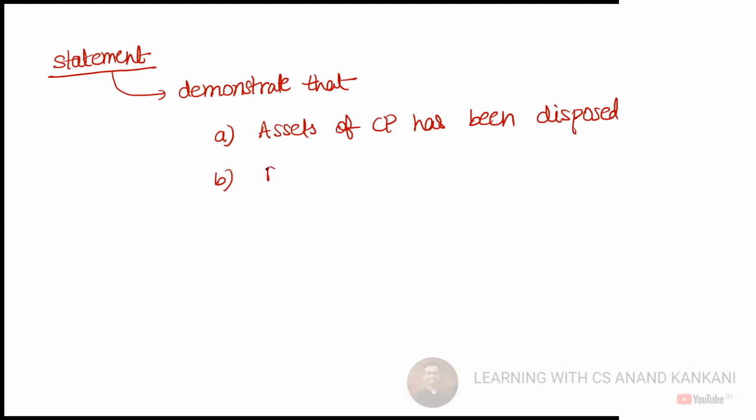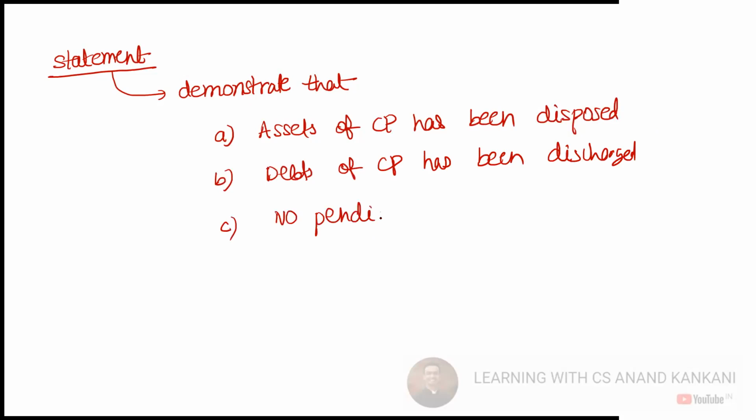Secondly, the debts of the corporate person have been discharged, right? Or they have been paid. And third, there is no pending litigation against the company, right? There will also be a statement which will determine.